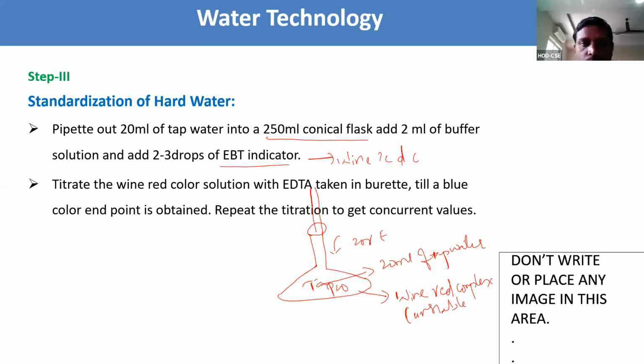Now coming to step 4, standardization of permanent hardness of water. Here, the water we are saying is boiled water. The first step is to find out the molarity of the given solution. Step 2 is to standardize the EDTA. Step 3 is standardization of hard water. Step 4 is standardization of permanent hardness of water.